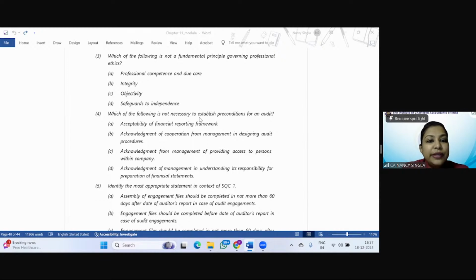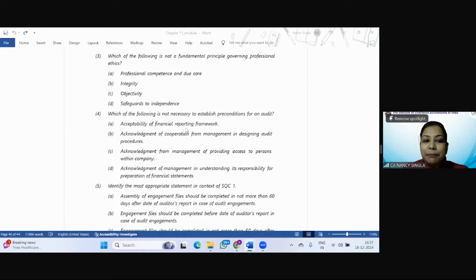So which of the following is not necessary to establish preconditions for an audit? Acceptability of FRF, acknowledgement of cooperation from management in deciding audit procedures, acknowledgement from management of providing access to persons within the company, acknowledgement of management in understanding its responsibility for preparation of financial statements.